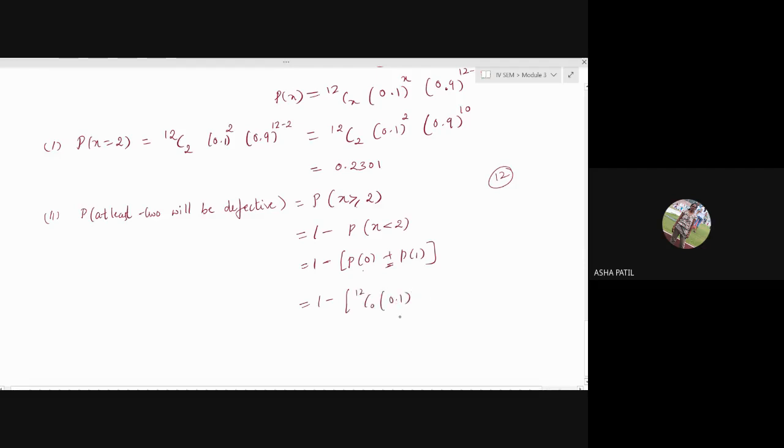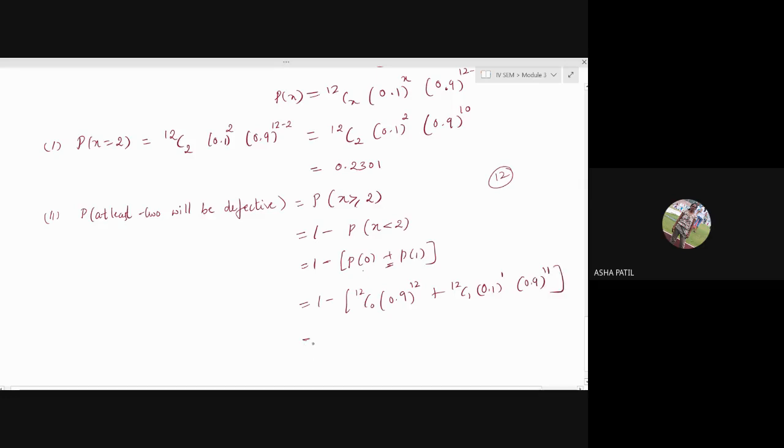0.1 raised to 0 is there. We can leave it. Directly we can write 0.9 raised to n minus x. 12 minus 0 means you'll get 12. Plus 12C1, 0.1 raised to 1, 0.9 raised to 12 minus 1, that is 11.